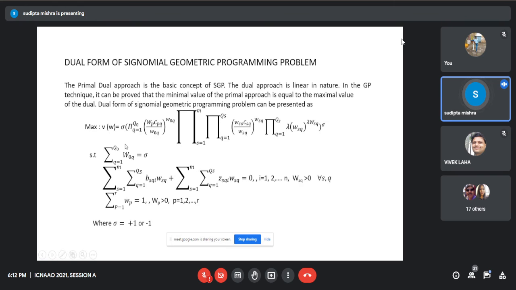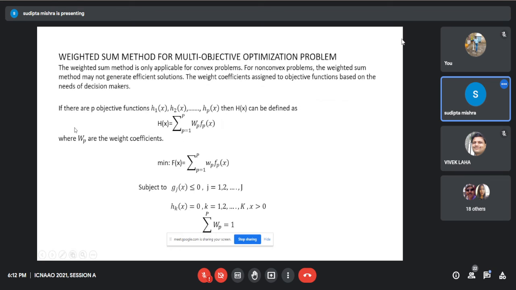Here, the only difference between the signomial geometric programming technique and the geometric programming technique is this term, sigma. In the geometric programming technique, sigma is always equal to 1, but in case of the signomial geometric programming technique, it can be +1 or it can be -1. To understand this concept, we will discuss a numerical example later.